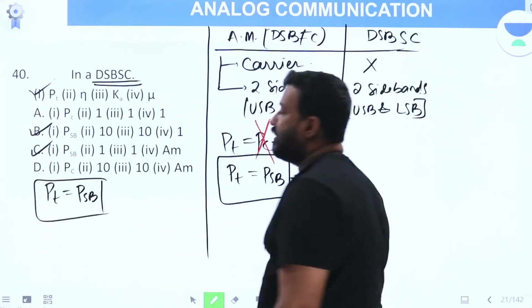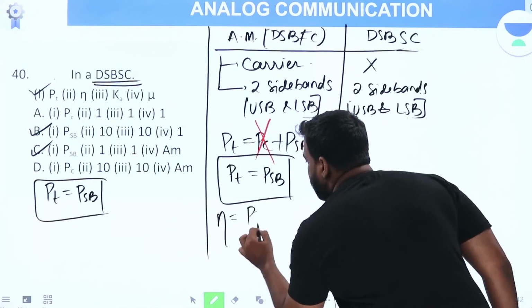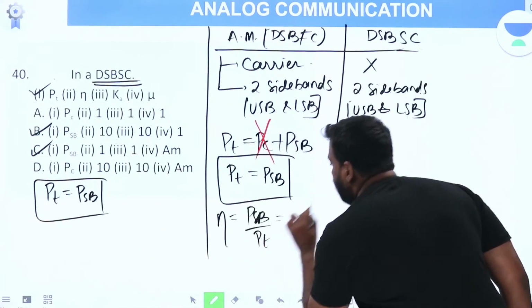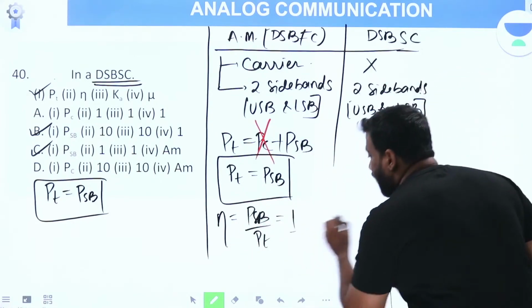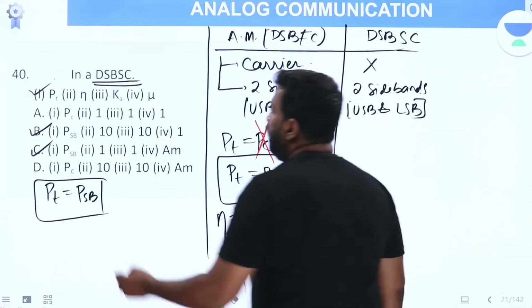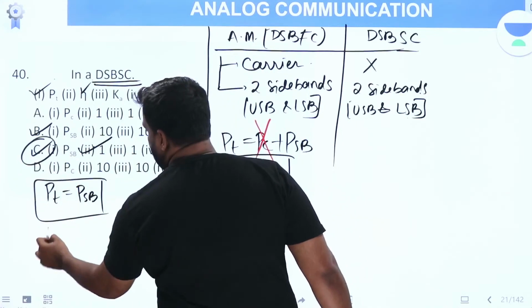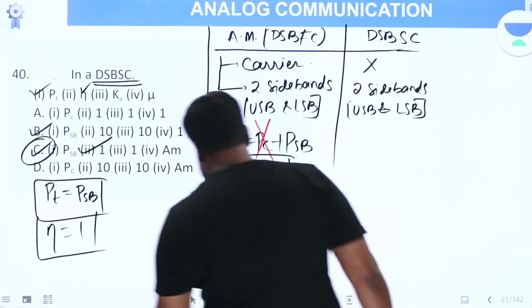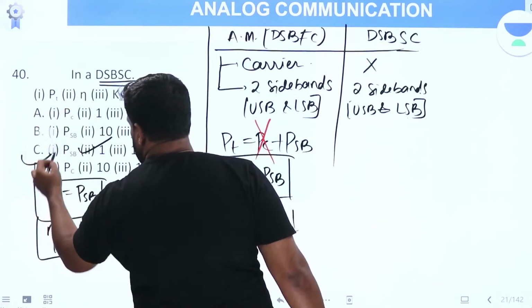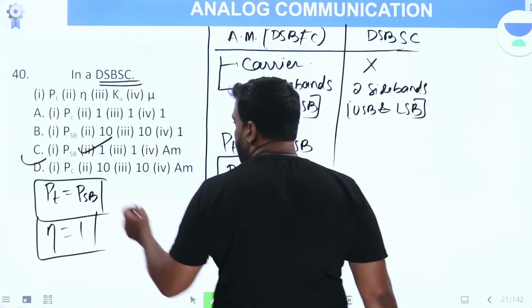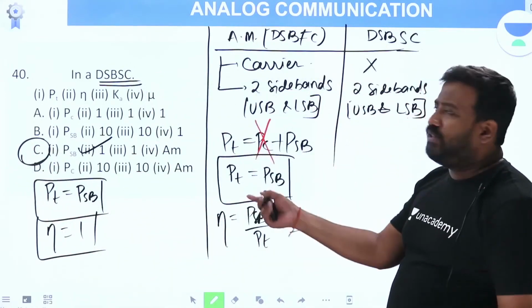Either B or C is the answer. Eta, modulation efficiency, is the ratio of sideband power to total power. In DSB-SC, sideband power and total power are the same. Therefore, eta is 1, efficiency is 100%. Out of these, only option C has 1, so option C is the answer. But for our practice, we will continue the question. In examination, your answer is done, because by the elimination method we can eliminate all the other options. Total power is sideband power, eta is 1, done.